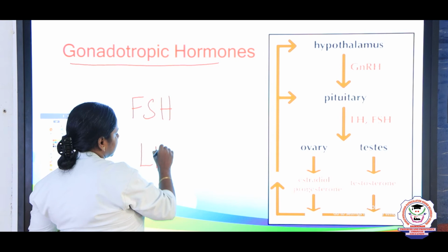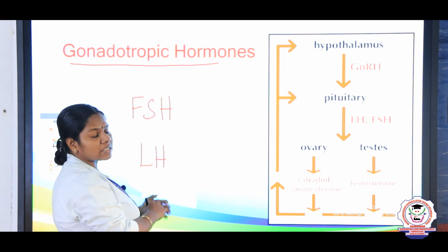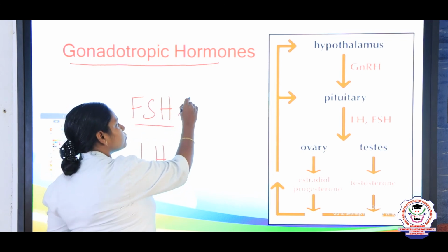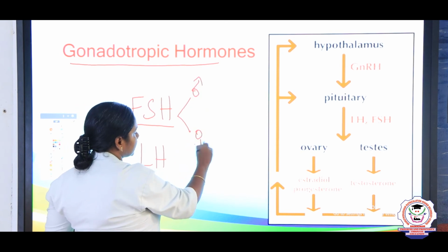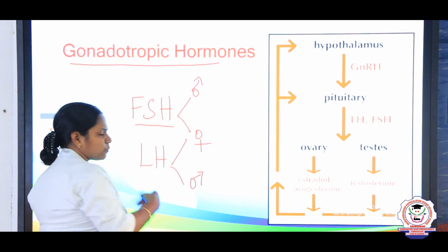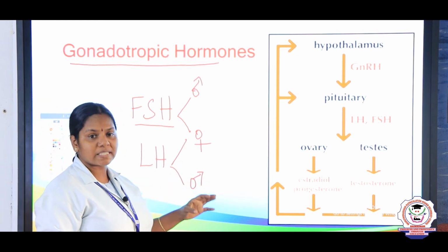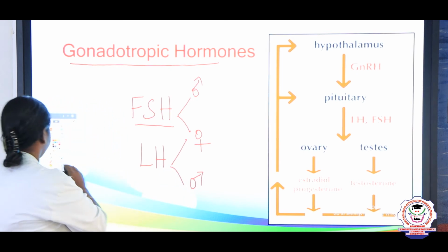What is FSH? Follicle stimulating hormone. LH is luteinizing hormone. This FSH influences both males and females. Likewise, this LH also stimulates both females and males and is responsible for certain functions. So, now let us see the functions of FSH and LH, that is the gonadotrophins.